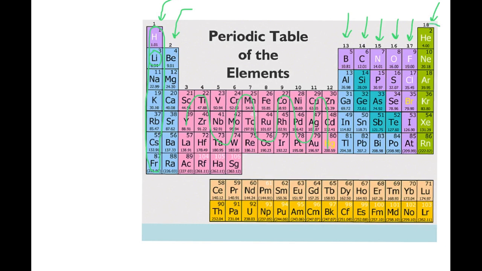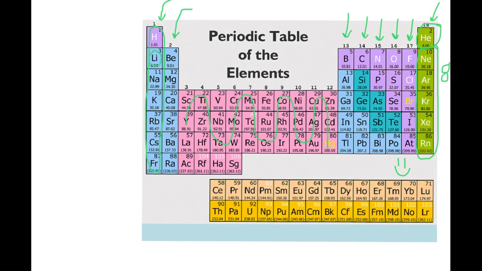So helium up here at the top, its outer shell has 2 electrons because the first shell or energy level can only hold 2. And the rest of these guys from neon all the way down, they have a full outer shell of 8 electrons. So these guys over here in green on the far right, they're the noble gases. They have a full outer shell of electrons, and that makes atoms very happy. It makes them very stable. They don't want to make chemical bonds because they have all the electrons that they want.